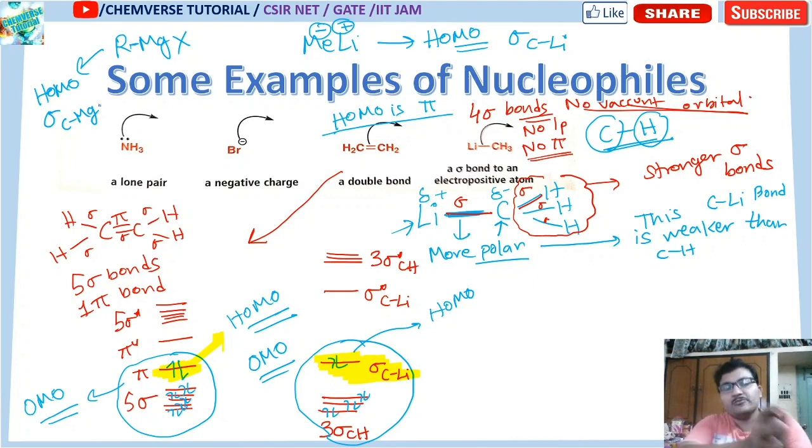This kind of organometallic compound will have this kind of sigma HOMO orbital, so it will donate electron from its sigma bonding orbital. So far what we have discussed is that a non-bonding electron can behave as HOMO, a pi bonding orbital can behave as HOMO, and a sigma bonding orbital can also behave as HOMO. If there is no pi or non-bonding orbital, then only one option is left with us, that is the sigma bond. And this is what is happening here. I hope you understood all the things clearly.